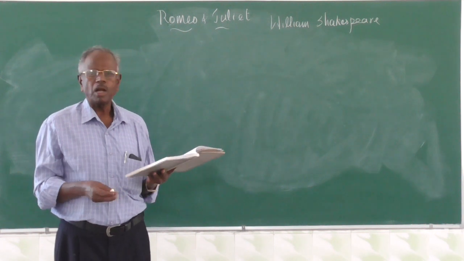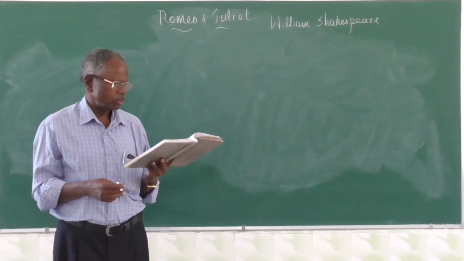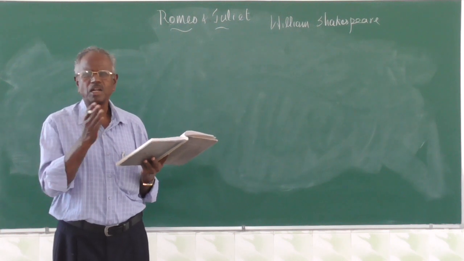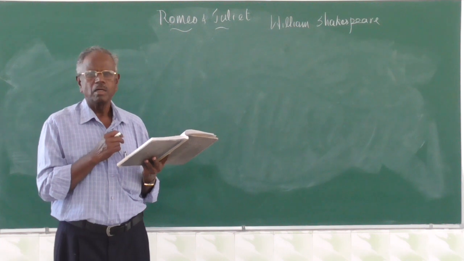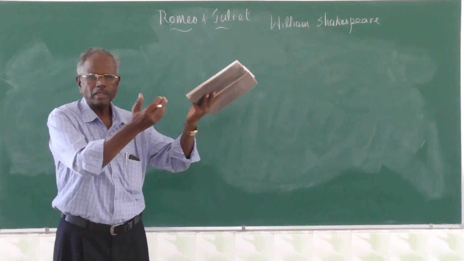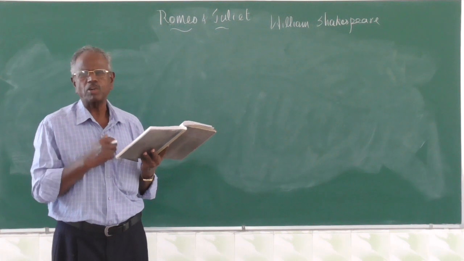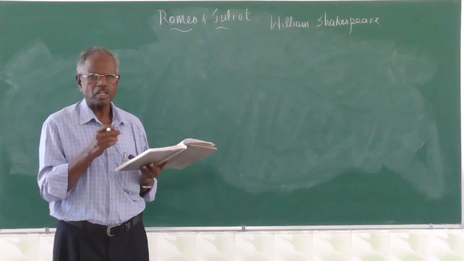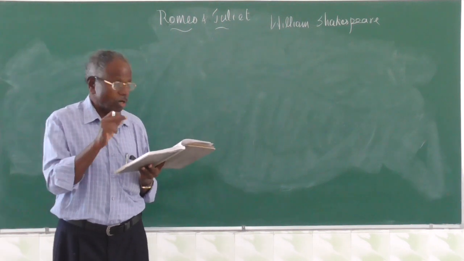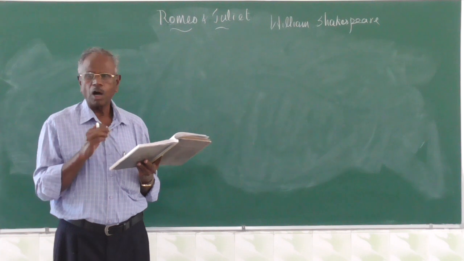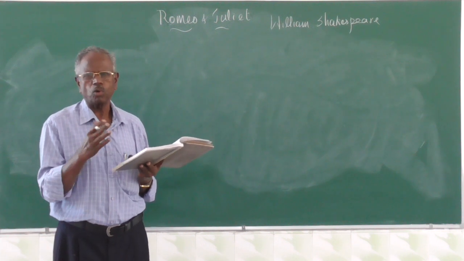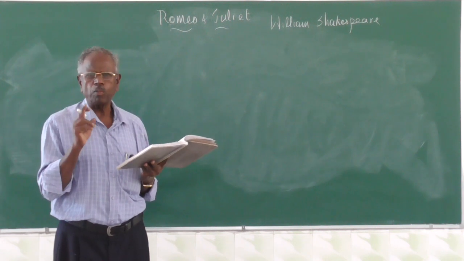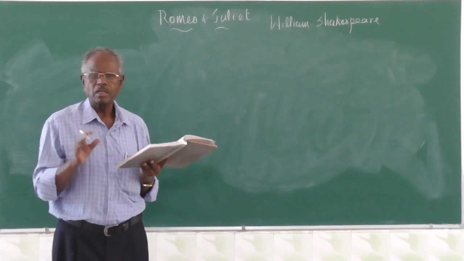Let us see. "Come night, come Romeo, come thou day in night." See, Romeo always comes at night. That is why here Juliet is telling the night to come. Here night is personified, because when night comes, Romeo will come. That is why she says, "Come night, come Romeo, come thou day in night." You might have heard about thou, thee, thy and all that. These are old English forms. Thou means you. Thee means you.